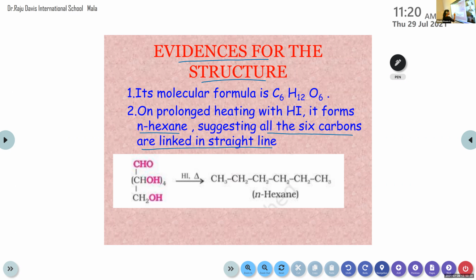Actually, this is the chemical formula of glucose, but now you assume that you did not know the chemical formula. After all these chemical reactions, we are going to derive the chemical formula. But you can write this chemical formula because it's already been discovered now. But we are starting from the process. We don't know the chemical formula of glucose, and we are going to find out the chemical formula and structure of it. 1 minute, children.